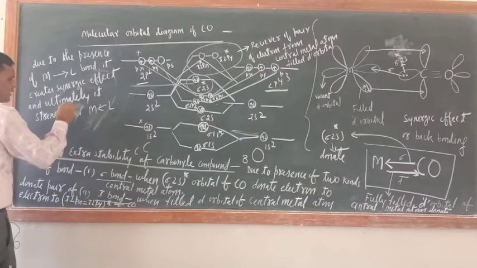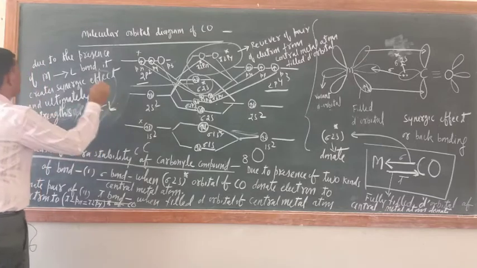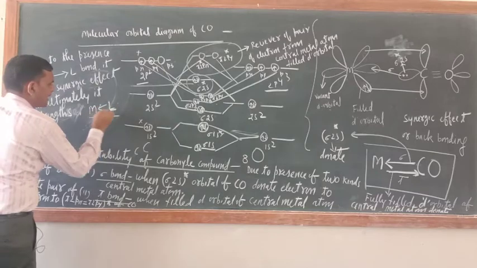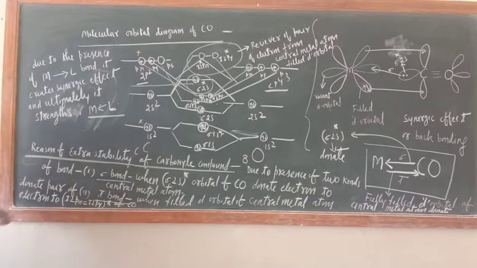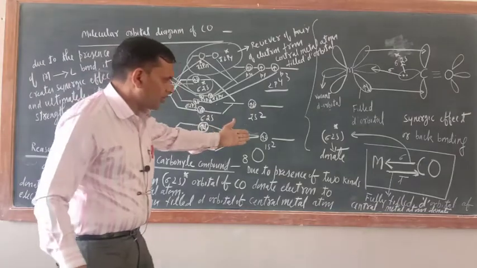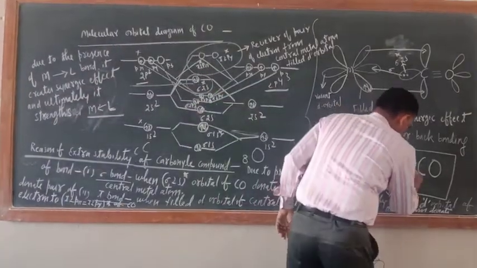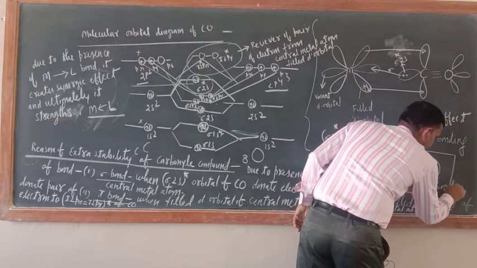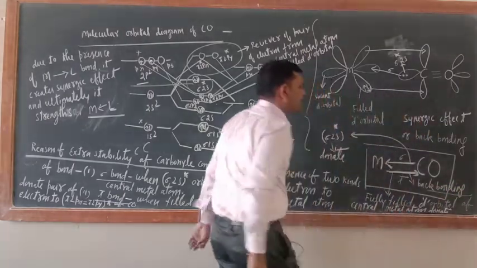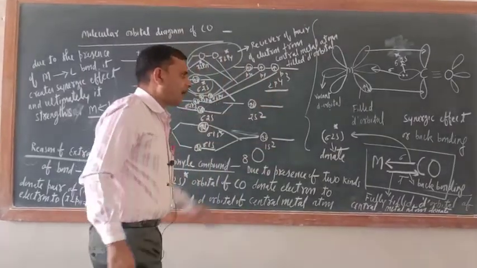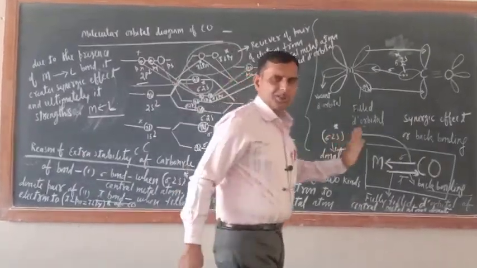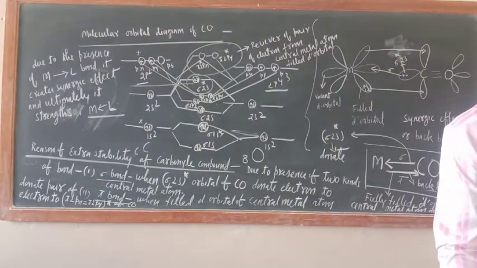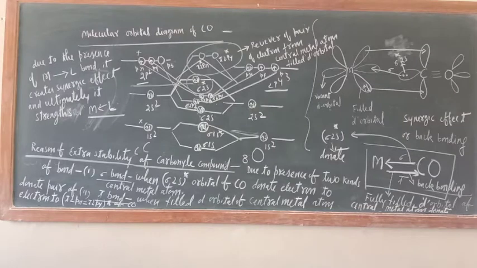Yes, so due to the presence of this metal to ligand bond, this ligand to metal bond also becomes strong. So this is also back donation only. This is back bonding. I hope that you have got this one. This is only synergic effect or back bonding, and this is the reason behind the extra stability of carbonyl compounds. In this way the bonding in carbonyl compounds is also over.